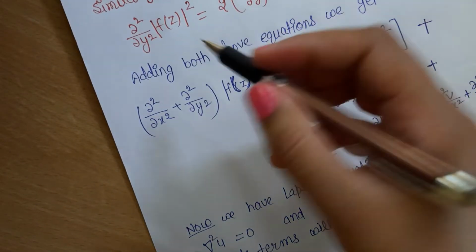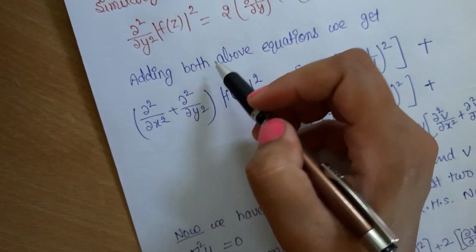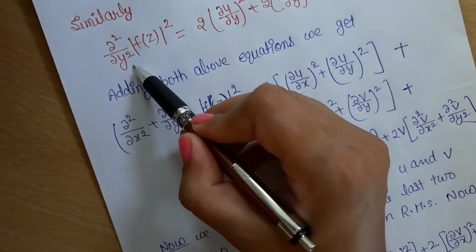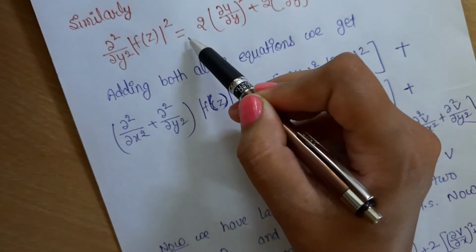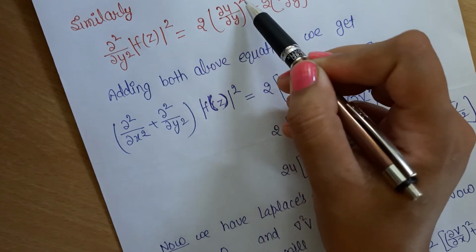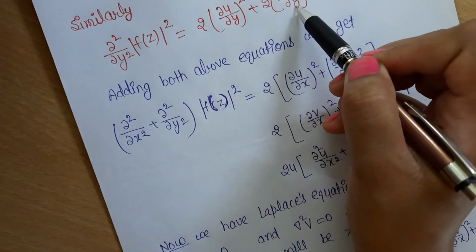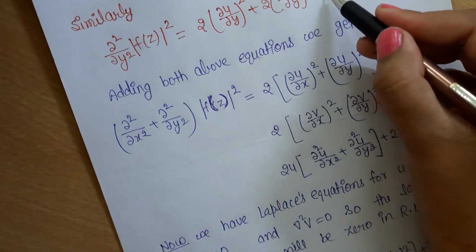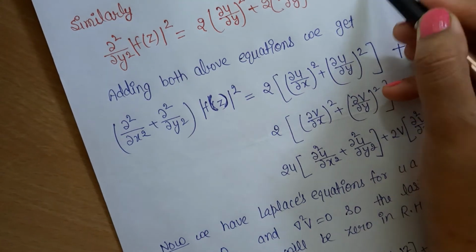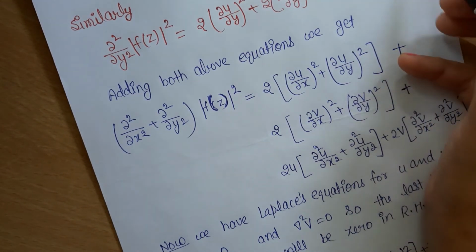Similarly, when we differentiate this with respect to y, two times, ∂²/∂y² |f(z)|², we get 2(∂u/∂y)² + 2(∂v/∂y)² + 2u ∂²u/∂y² + 2v ∂²v/∂y².